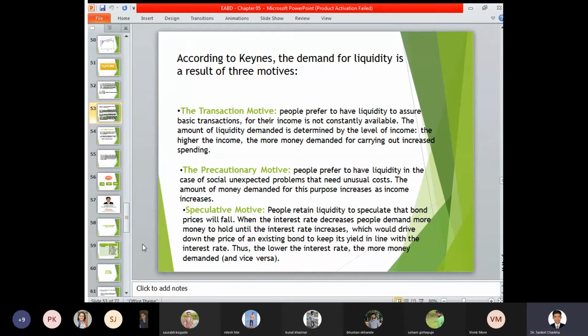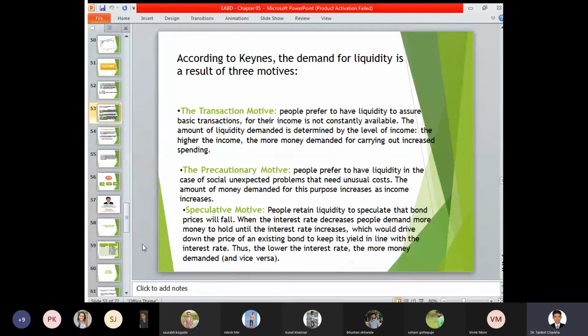As your income level increases, your expenditure also increases, and the money required for your day-to-day consumption, for the transactional purpose, is called the transaction motive.